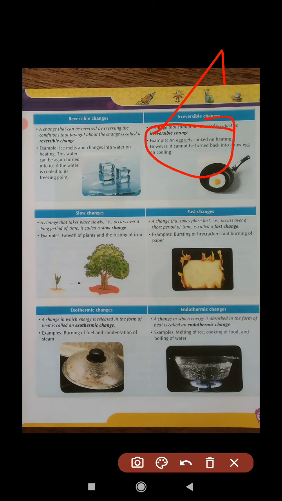Okay, other examples are there, the frying of rice. When we are cooking rice, that is also cooking. Or any burning of paper is also irreversible.